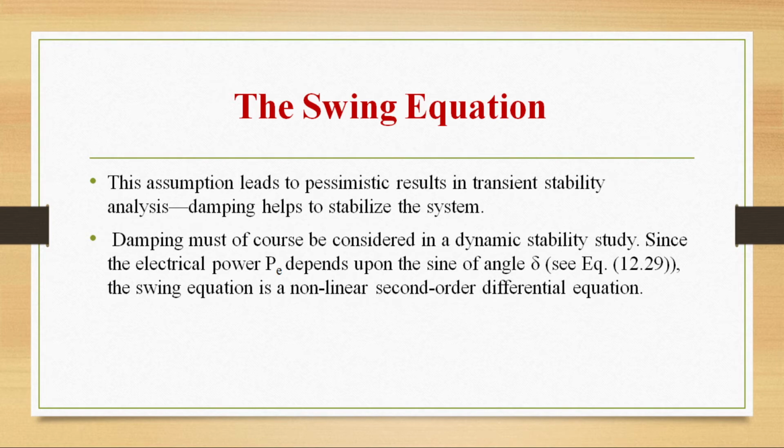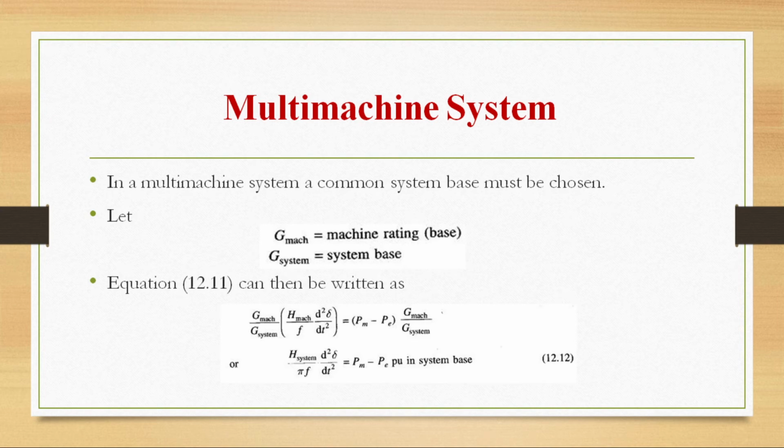Damping must be considered in a dynamic stability study since the electrical power P depends upon the sign of angle delta. The swing equation is a non-linear second order differential equation. Now let us see what the value will be for a multi-machine system. For a multi-machine system, a common system base must be chosen.